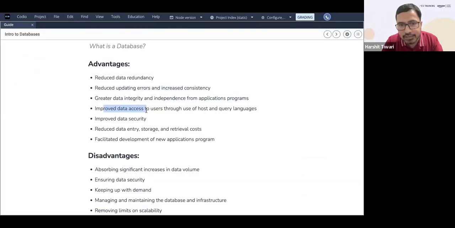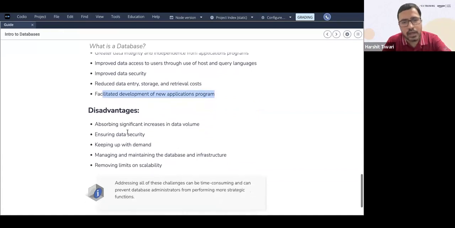You have improved data access for users through the use of host and query languages, because it's centralized data. Multiple clients can use it and use the language to get the data. Improved data security: if I have it just in an Excel file or in my Google Sheets, the security is not that much. With a database, you have dedicated companies providing that service, so they have proper security measures in place. Then you have reduced data entry, storage, and retrieval cost, and it facilitates development of new application programs.